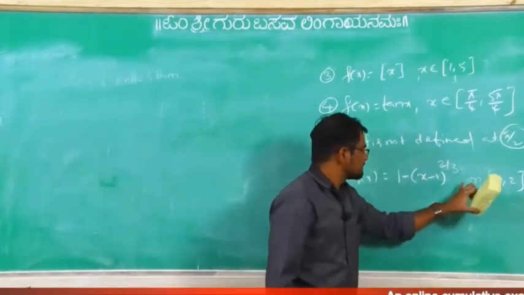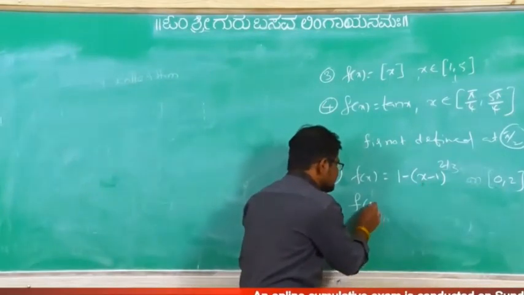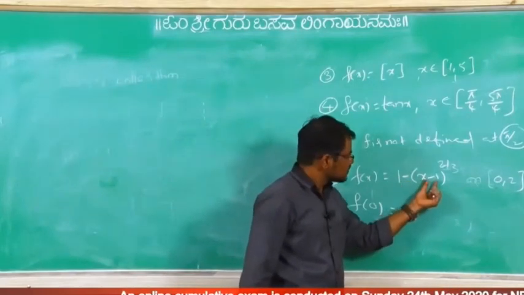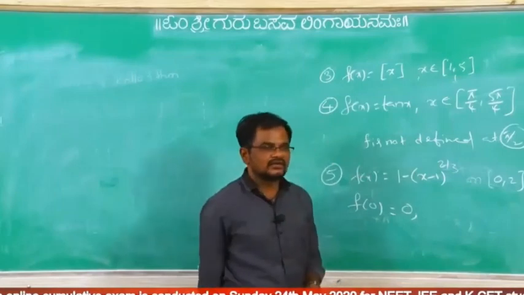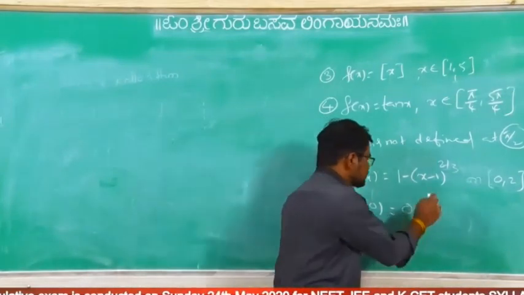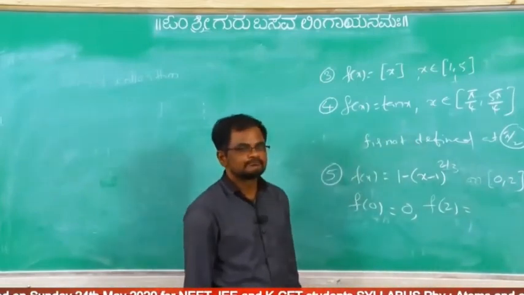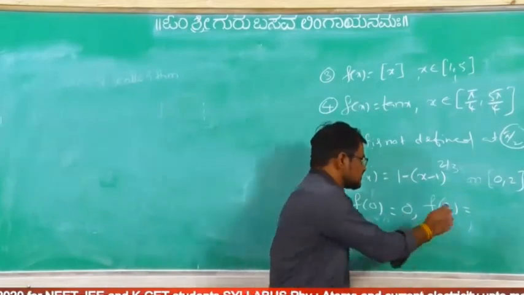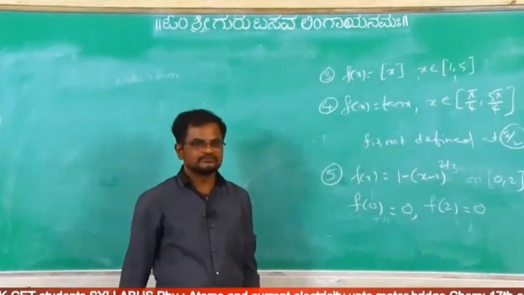f of 0, substitute: f of 0 equal to 1 minus (0 minus 1) whole to the power of 2 by 3. So what you will get? You will get 1 minus 1, that is 0. Next, f of 2: 2 minus 1 is 1, 1 minus 1 means what you will get? 0. Means f of 0 equal to f of 2.